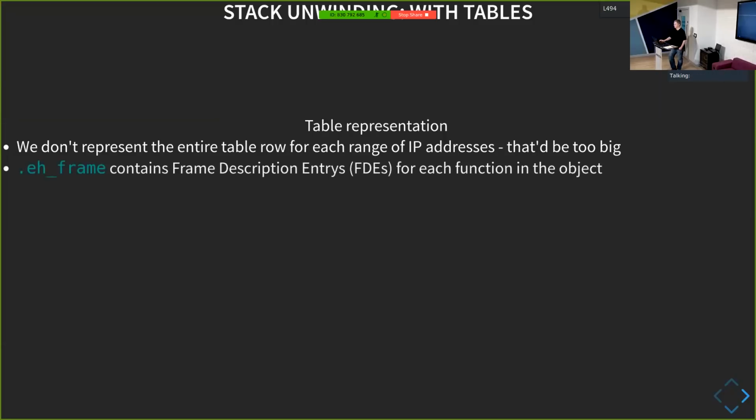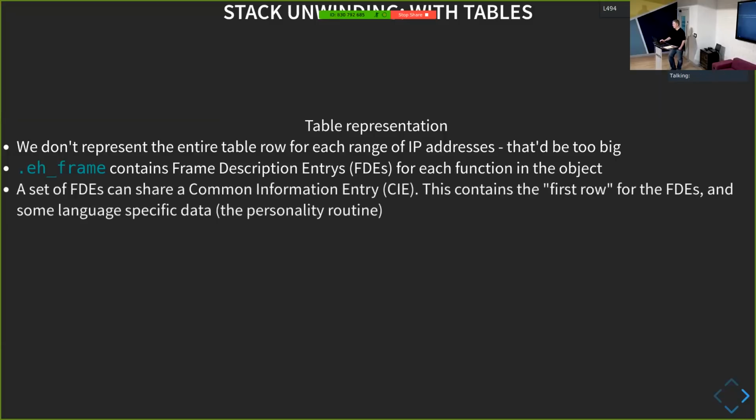It'll be massive. So what we do is we have what are called frame descriptor entries. And there's a frame descriptor entry for pretty much each function. And then each frame descriptor entry, or a number of frame descriptor entries, can have a common information entry that they share. And this common information entry pretty much contains the first row of the table and some language-specific data as well.